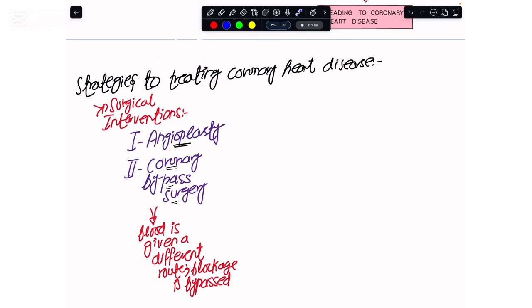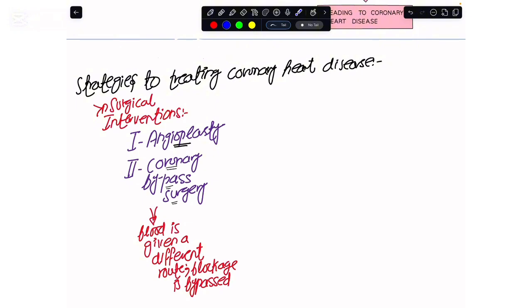Both of these methods are invasive, but the open heart surgery where we do the coronary bypass graft is more invasive as compared to angioplasty. In angioplasty, at the place where we have the blockage in the coronary artery, we try to widen it. In the coronary bypass surgery, we provide a different route or passage for the flow of the blood so we can bypass the area where the blockage actually is.